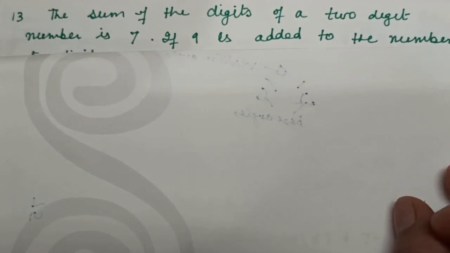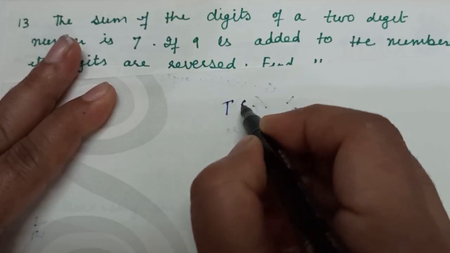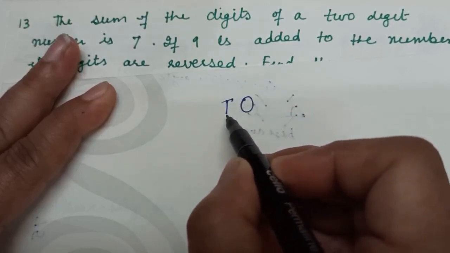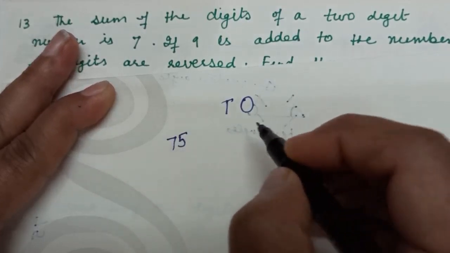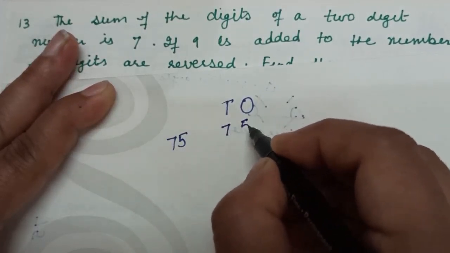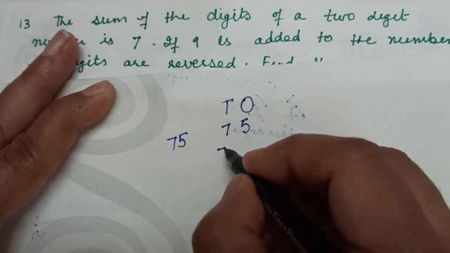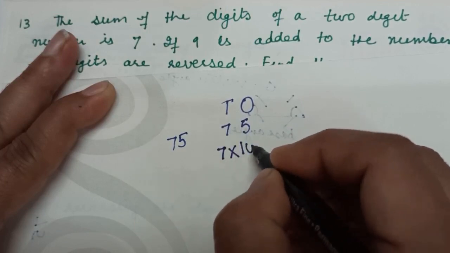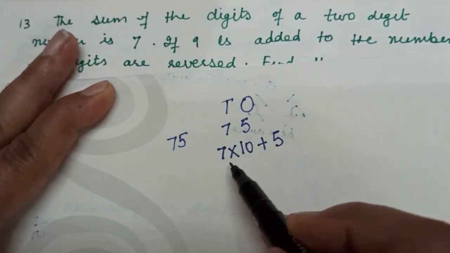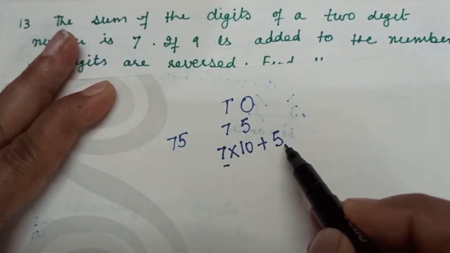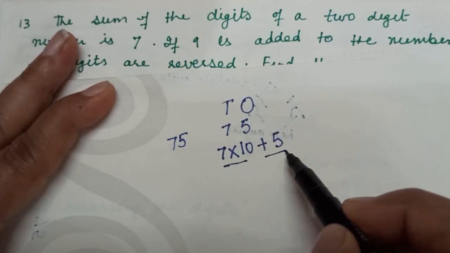When we have any 2-digit number, how do we write it? We write it in the form of tens and ones. O means ones place, T means tens place. For example, if I take the number 75, what does that mean? That 7 is at tens place and 5 is at ones place. Now you can see here the digit at tens place is multiplied with 10 and the digit at ones place is added to it. Then we get 7 into 10, 70, plus 5, 75. This is the way we get a 2-digit number.